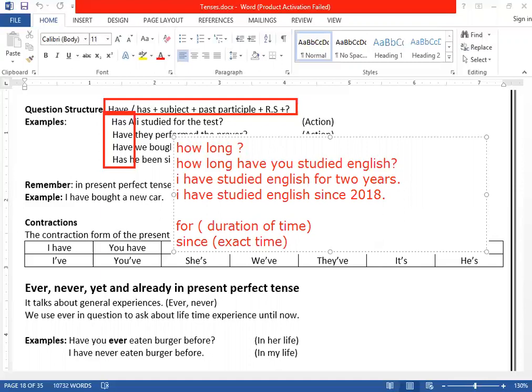Can you see, like, since Monday, since June, since July, since 2009, clear exact date, time. If you want to mention that, then you will use since. But if you want to talk about the duration of an action, then you will use what? For. I have studied English for 2 years. Clear? Exact time was what? Year. That was 2018. Are you getting it?